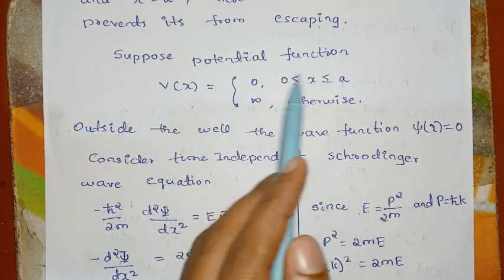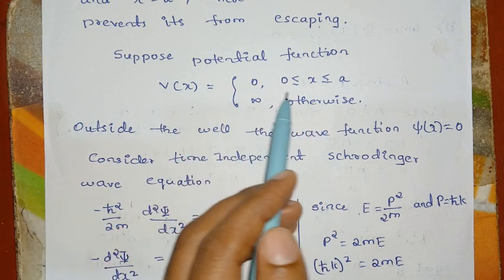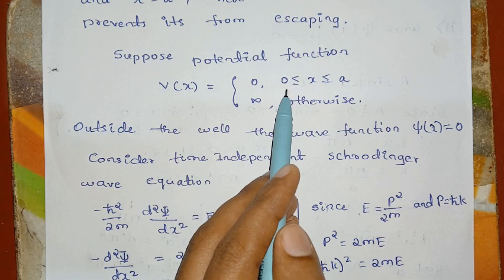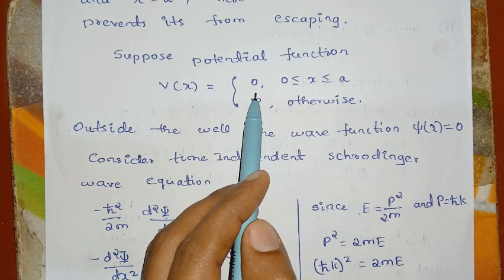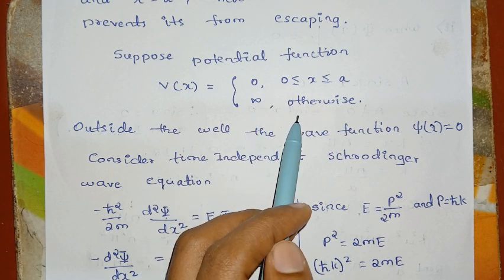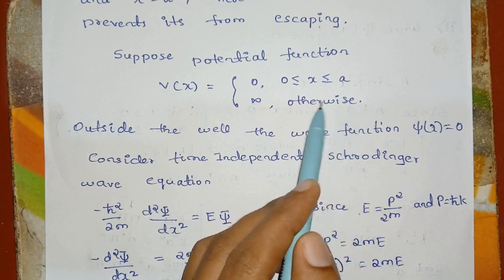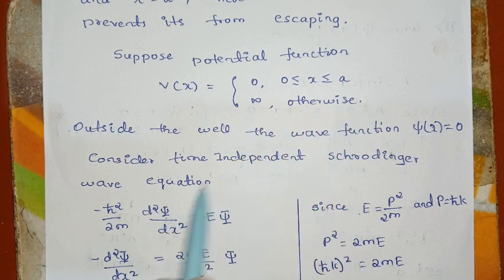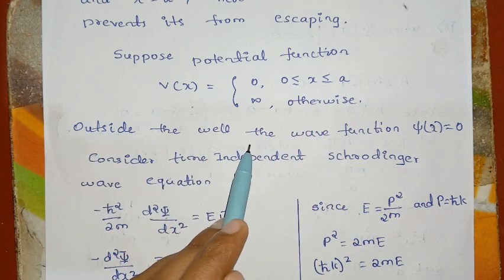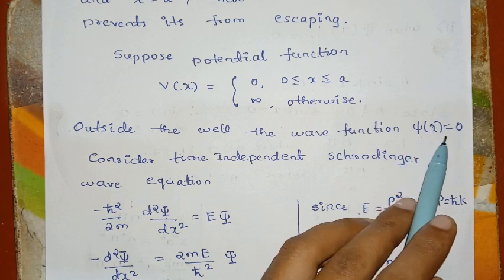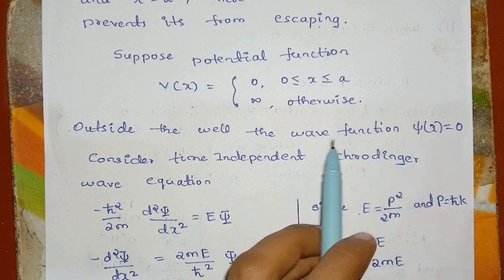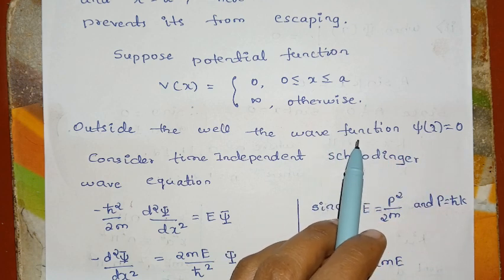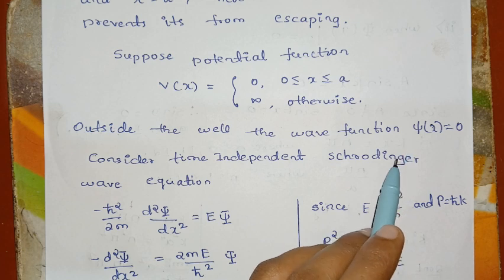Suppose the potential function is V of x. When the particle lies between 0 and a, the potential energy is 0. If the particle is outside the well, then the potential energy is infinite. So outside the well, the wave function psi of x is equal to 0, which means the probability of finding the particle outside the well is zero.